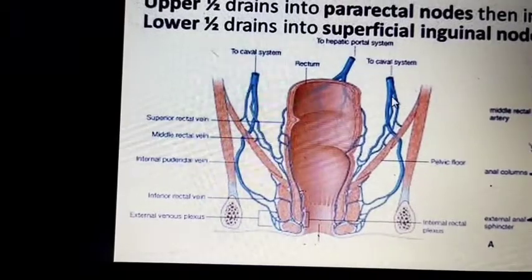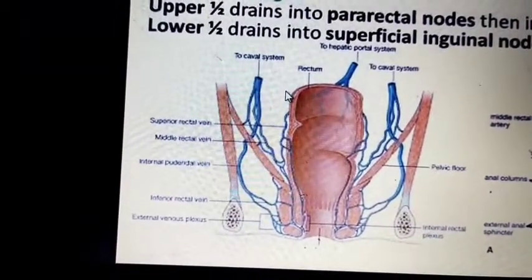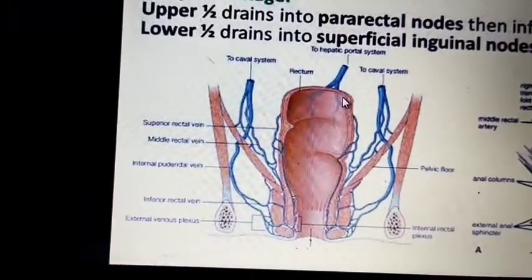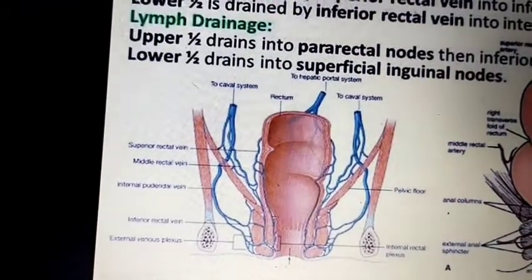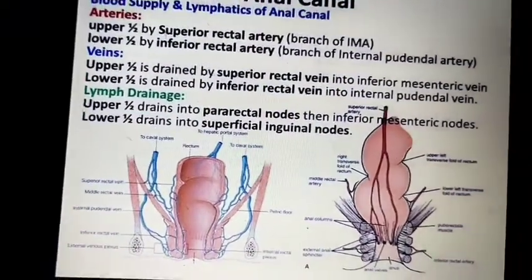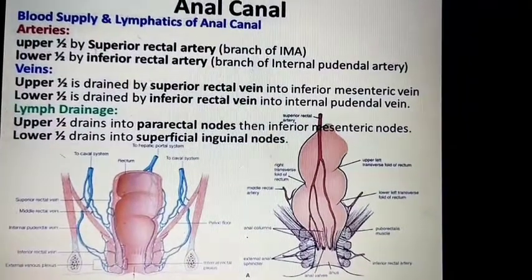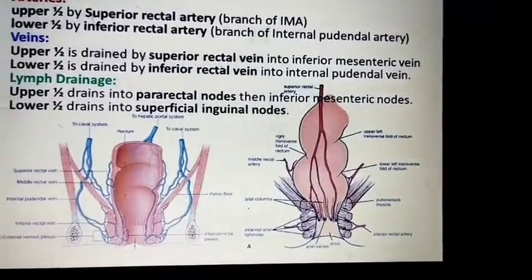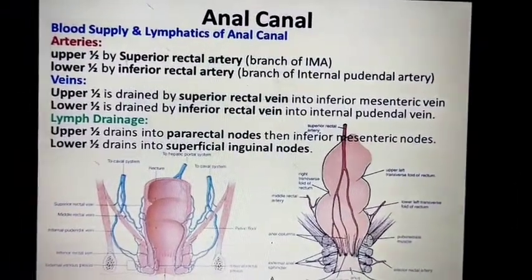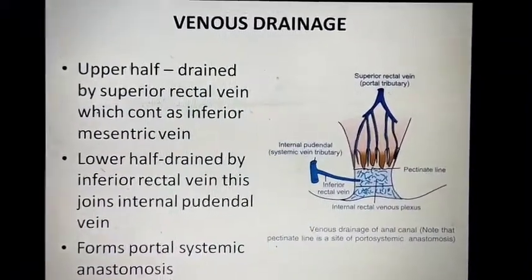rectal vein. This is one, this is also, and this is also, and these rectal veins drain into the inferior mesenteric vein. The inferior mesenteric vein drains into the portal vein, and the lower half is drained by the inferior rectal vein into the pudendal vein. For lymphatic drainage, the upper half drains into the pararectal nodes, which drain into the inferior mesenteric nodes, and the lower half is drained by the superficial inguinal lymph nodes. This is about venous drainage and lymphatic drainage.